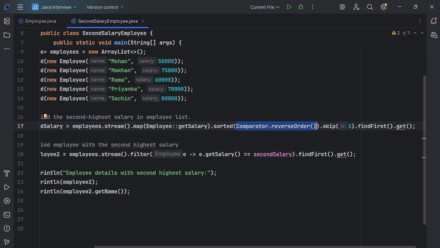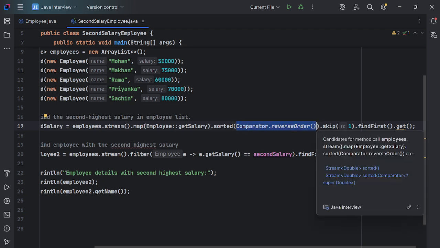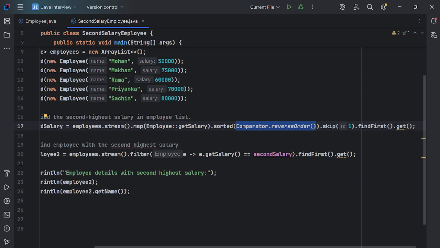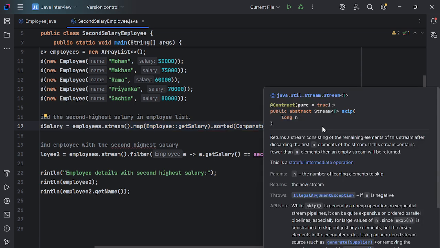We can use natural sorting, but here we are using reverse sorting, meaning we sort in descending order. Descending order means the highest salary will be on top, and later will come the second salary, third salary, fourth salary, and lesser salaries later. That's why we are using sorted with Comparator dot reverse order, so the list of salaries will be sorted in reverse order.